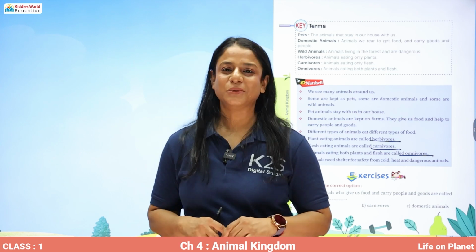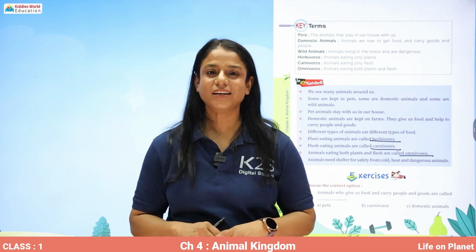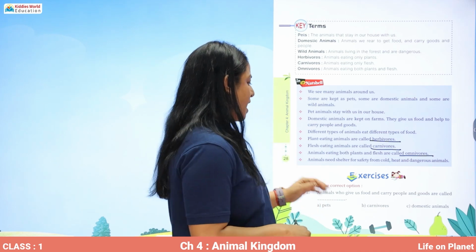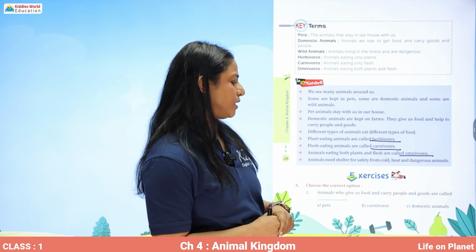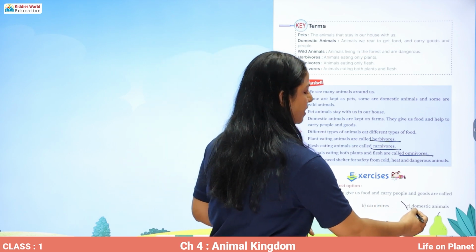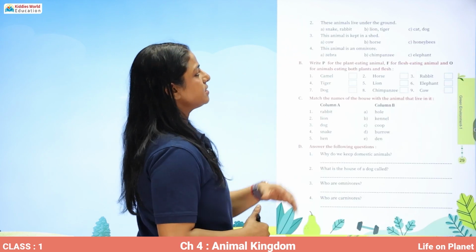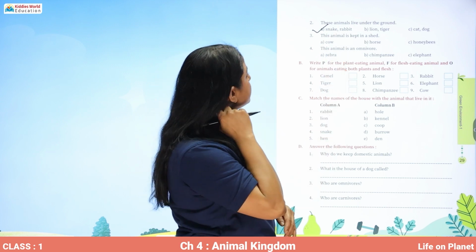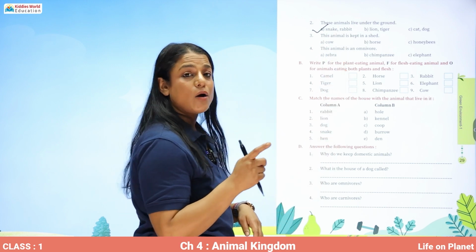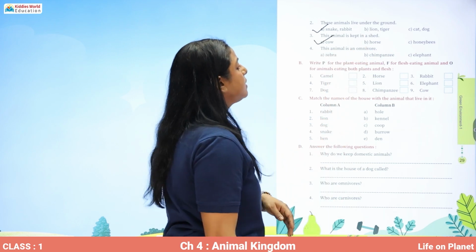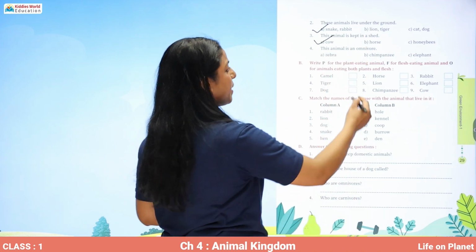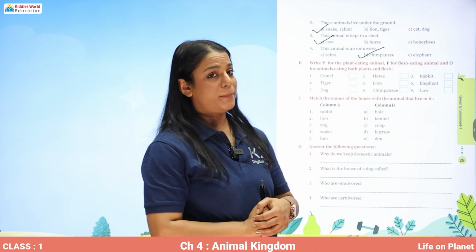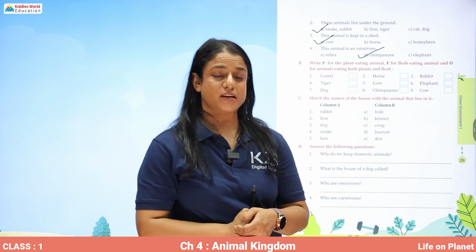So let's do the questions and see what have we learned till now. You have to choose one correct option. Animals who give us food and carry people and goods are called domestic animals. These animals live under the ground, snake and rabbit. This animal is kept in a shed. Cow is kept in a shed. This animal is an omnivore. Chimpanzee is an omnivore.